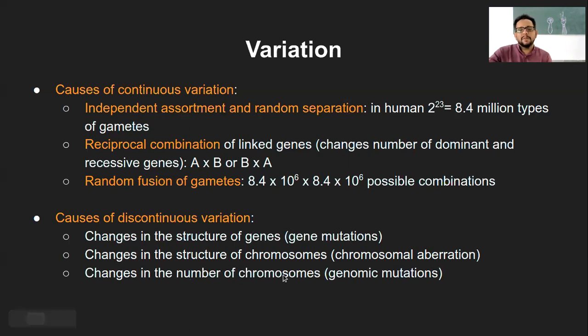And there are changes in the number of chromosomes, that is genomic mutation. Remember, gene mutations and genomic mutations are different. Genomic refers to the whole number of chromosomes, that is the whole genome of that individual, and gene mutation specifically refers to one particular gene within the chromosome. So the changes in structure of gene, changes in structure of chromosome, and changes in number of chromosomes, these are the three factors which lead to discontinuous variation. So we will see all of these one by one in detail.